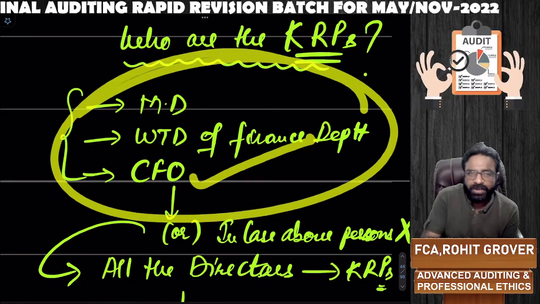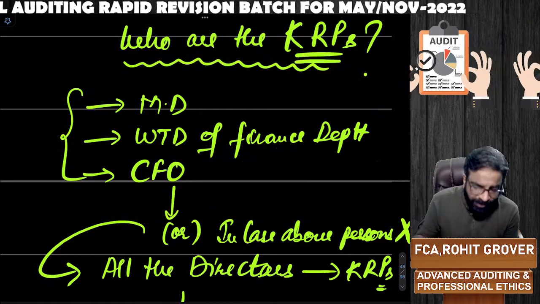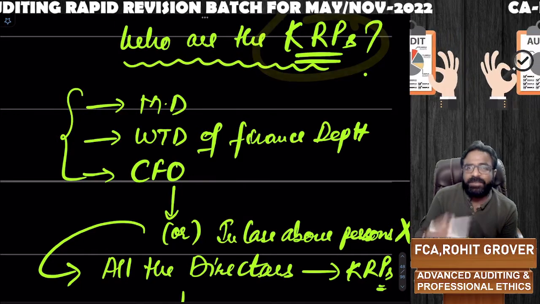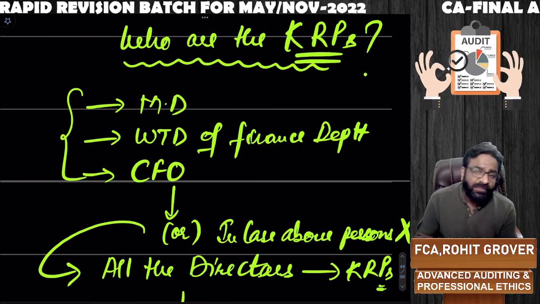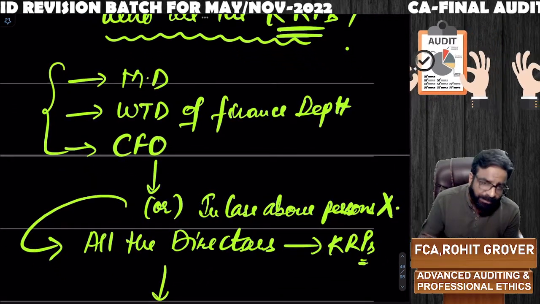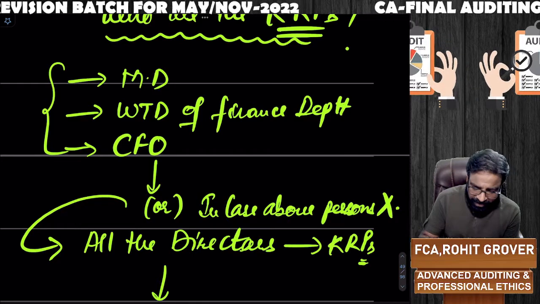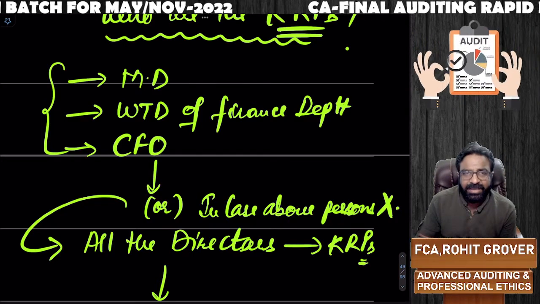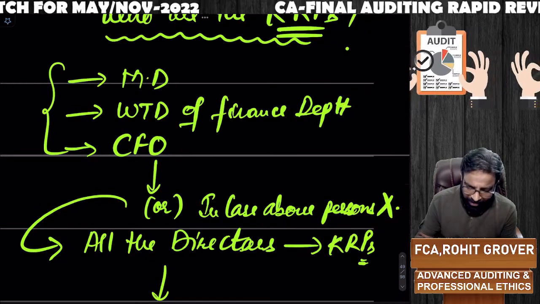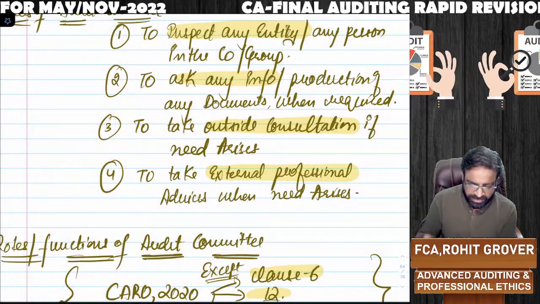These are the 3 people who are the key responsible persons, KRPs, for maintaining the books of accounts as per section number 128. If none of these persons is available in the company, then all the directors will be treated as what? All the directors will be treated as KMPs. Did you get the point or not? All the directors will be treated as KMPs.